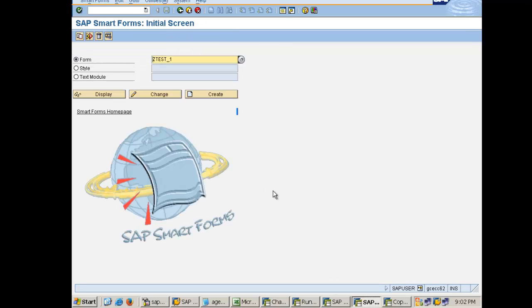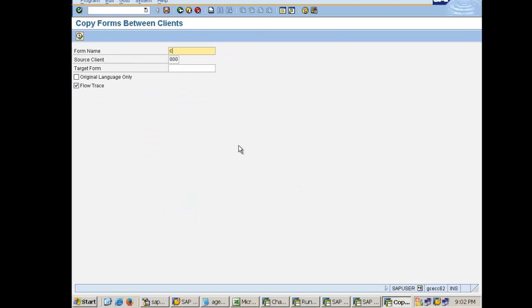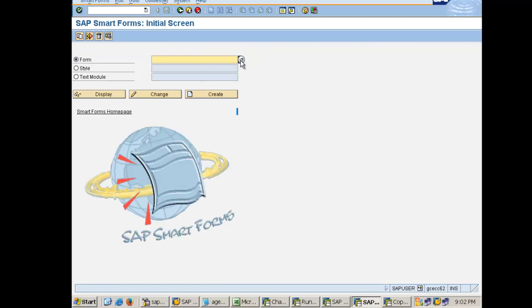But when we come to Smartform, we can create a custom Smartform. We can select a standard Smartform and we can make a copy. In case of SAP script, we have to do it like this: utilities, copy from client. But in case of Smartform, you can select a Smartform directly and hit this copy button. So let me try to select a Smartform here.